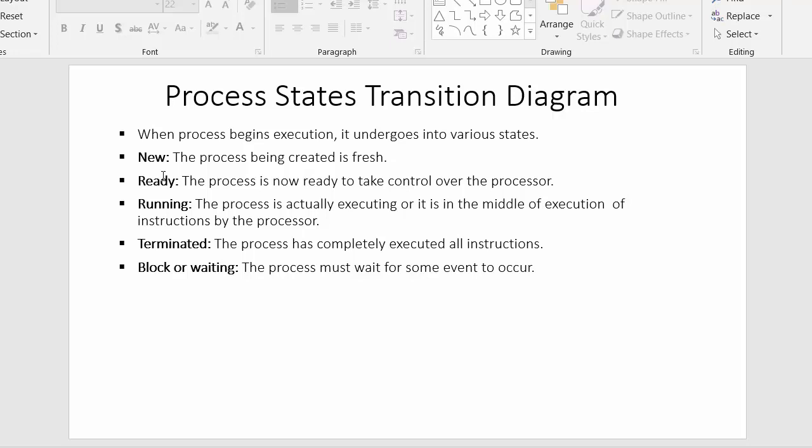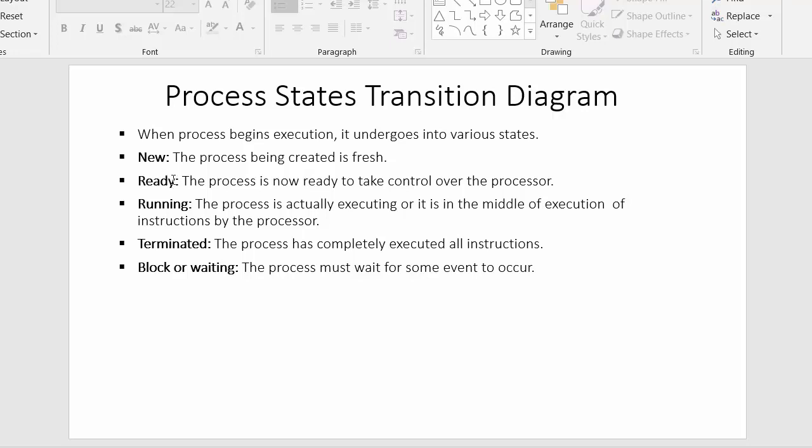The first state is new. Whenever a process is created for execution, it has not yet executed; it has just been created. The state where a process is created is called the new state.